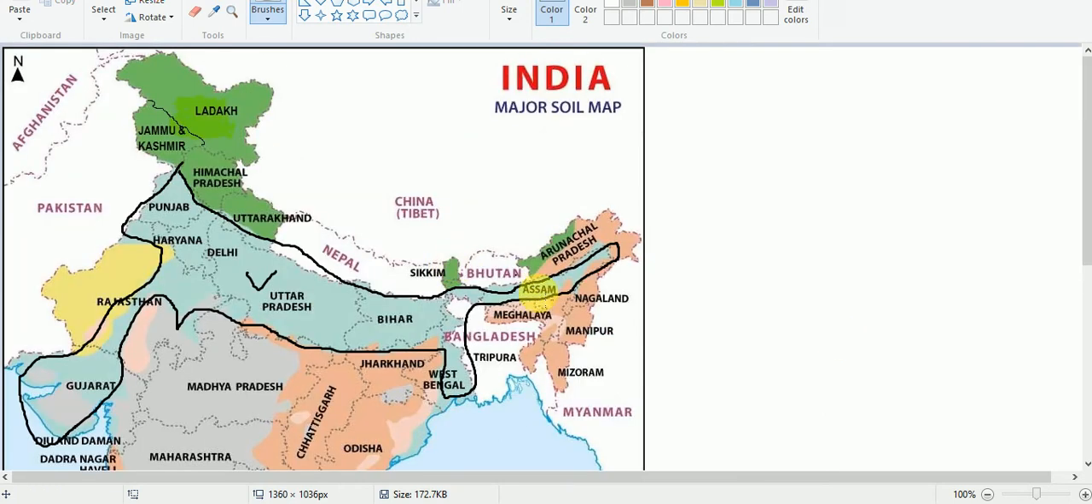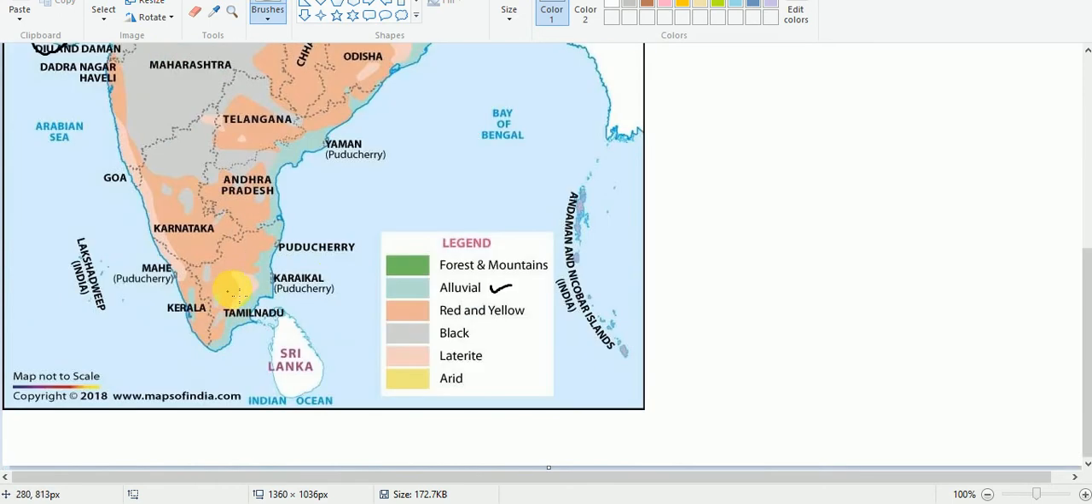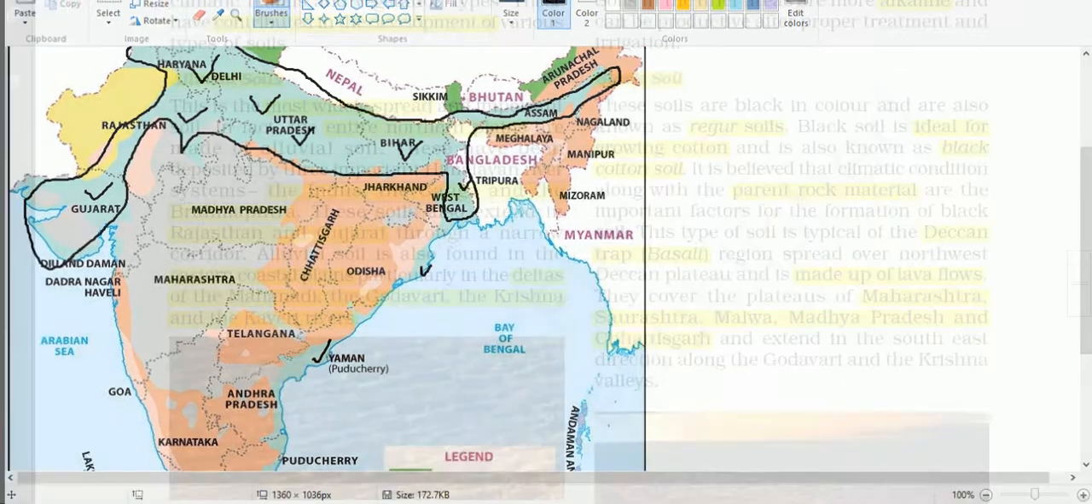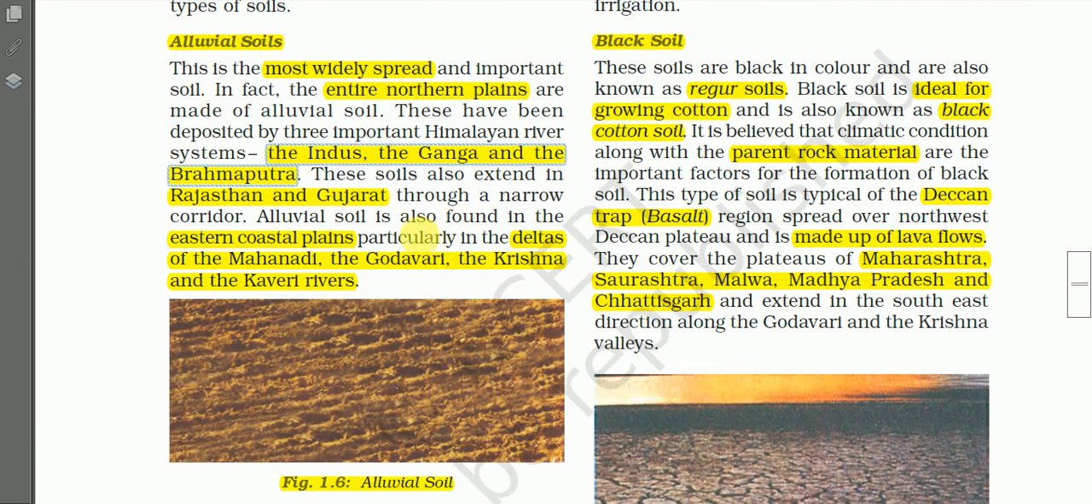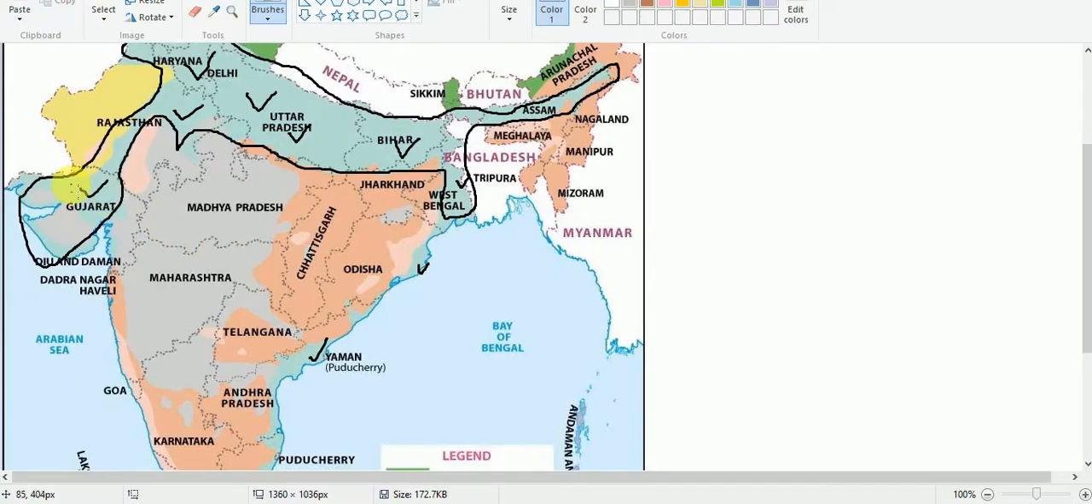In states also, you can see Assam, Bihar, West Bengal, Uttar Pradesh, Punjab, Haryana, Delhi, then some part of Rajasthan, then Gujarat, as well as the coastal areas. You may read the maps in your textbook, and these soils also extend in Rajasthan. I have shown you these soils extend in Rajasthan, in this area and the eastern part of Rajasthan here.